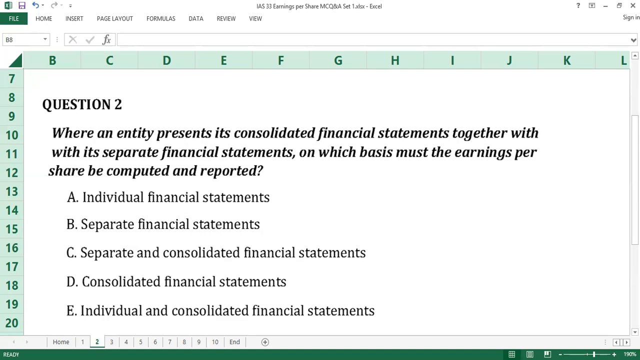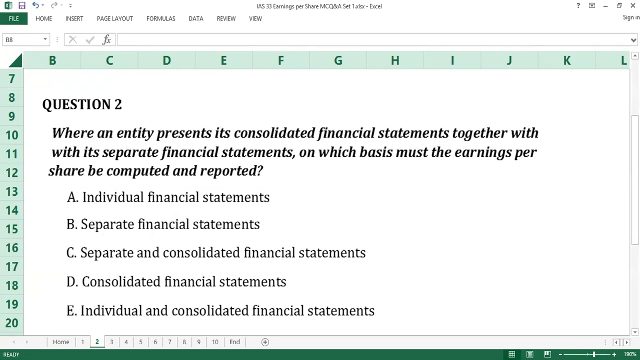Question number 2. The answer to question number 2 is D, consolidated financial statements only. IAS 33 provides that when an entity presents both consolidated financial statements and separate financial statements, the disclosure required with respect to earnings per share need be presented only on the basis of the consolidated financial statements.